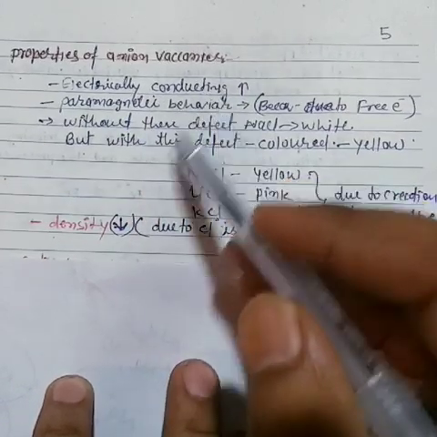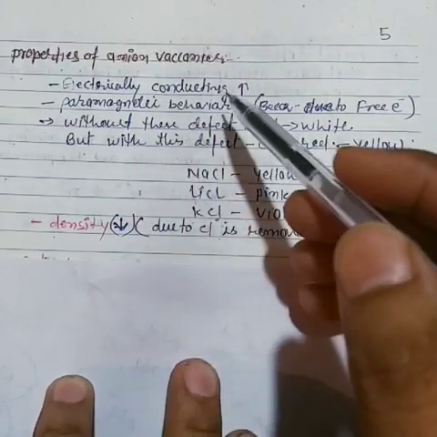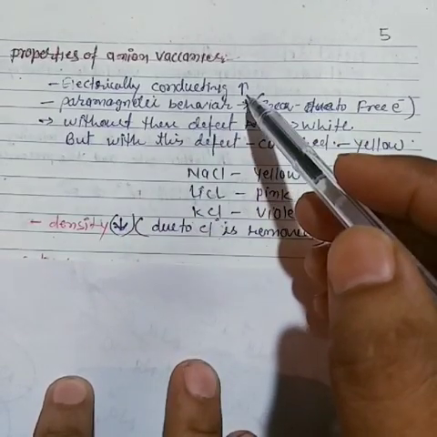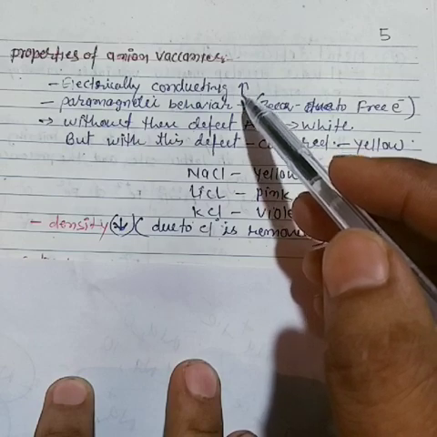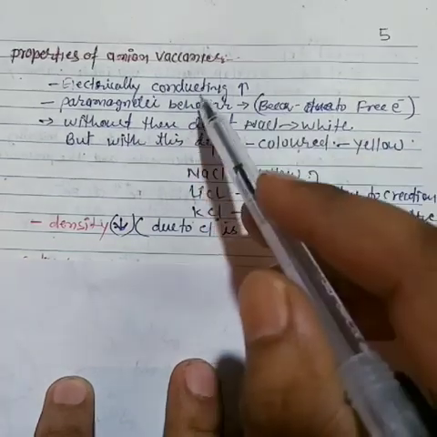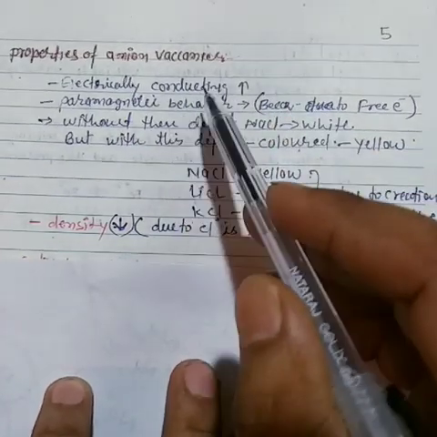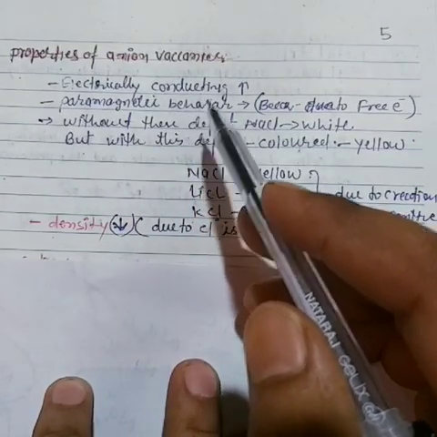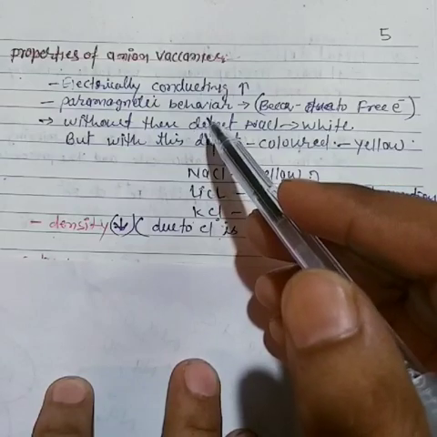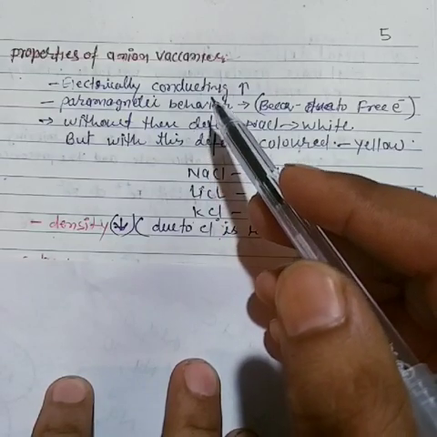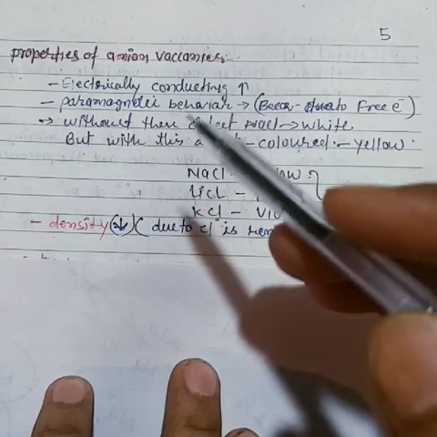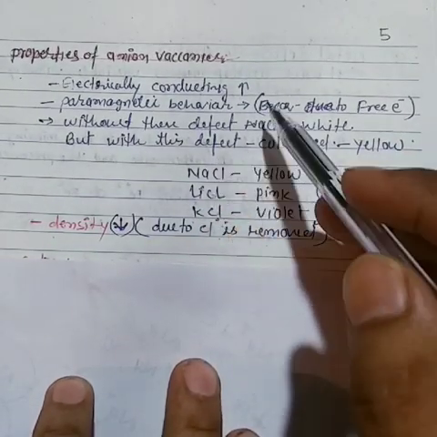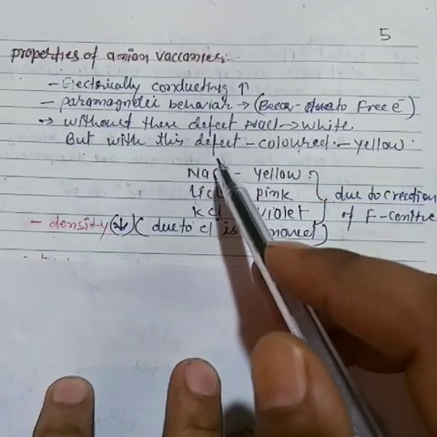Electrical conduction: as we know, electrical conduction occurs through the holes in the crystal. So these holes in the crystal are responsible for the conduction of electricity. Now one more thing is paramagnetic behavior. Why is there paramagnetic behavior? Because they are not in stoichiometric ratio, meaning at least one unpaired electron is present in this system.